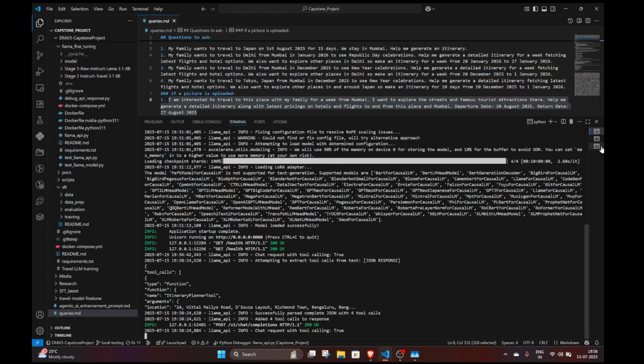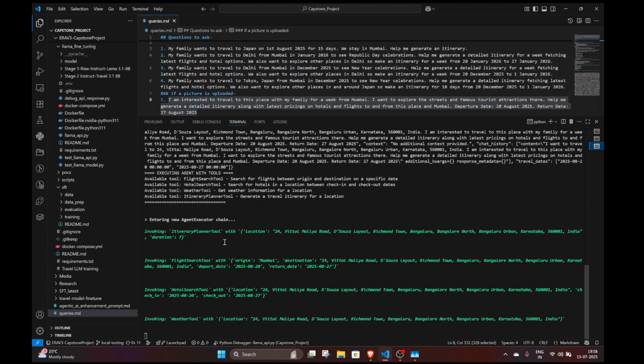Now, as you can see, we have some response here. Our agent has successfully called the 4 tools that we have given: the hotel search tool, the flight search tool, the itinerary planner tool, and the weather tool. Its job is to call these tools, get the responses, and use them to generate the itinerary. The functional tool calling is happening exclusively from our Llama model, which is running locally right now.